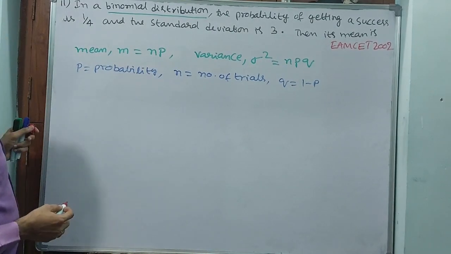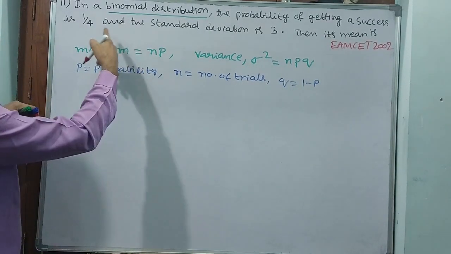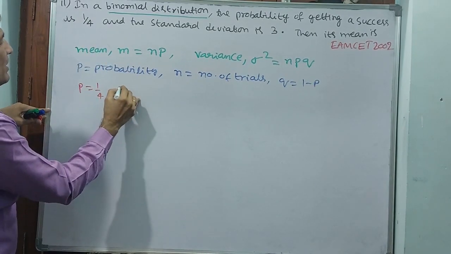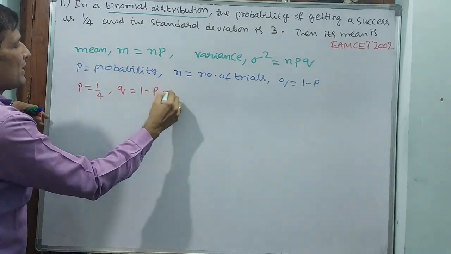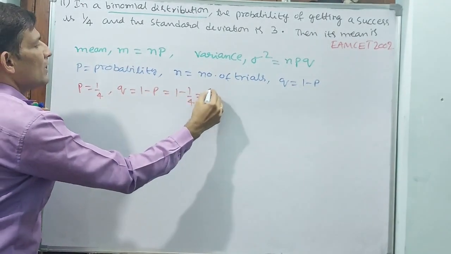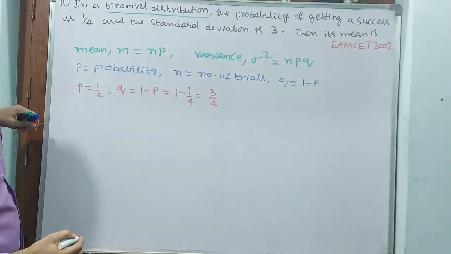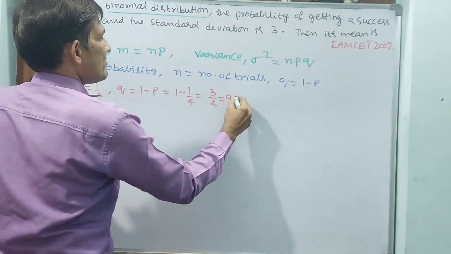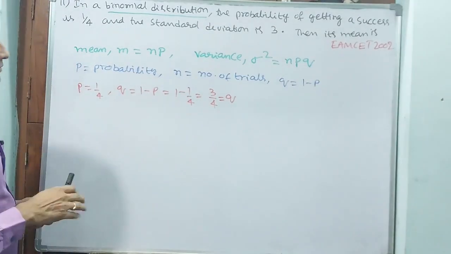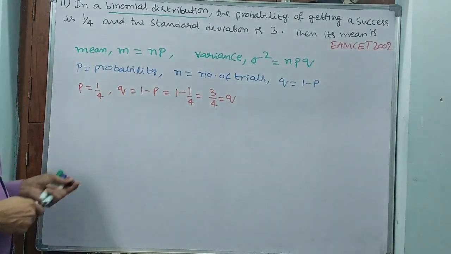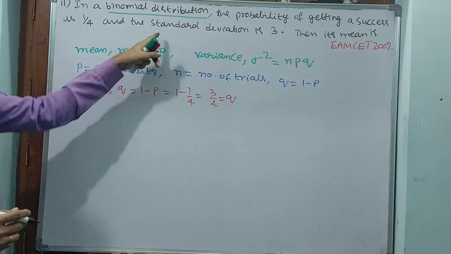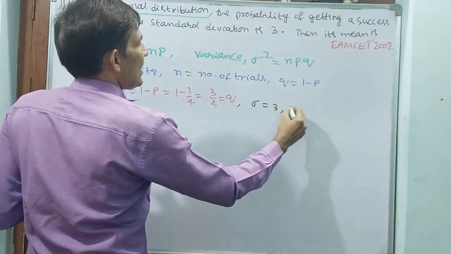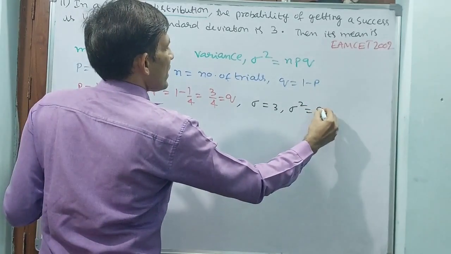That means mean they are asking, but whatever they have given, p is equal to 1 by 4. That means q is equal to 1 minus p, that is equal to 1 minus 1 by 4, that is equal to 3 by 4. q is 3 by 4. What else they have given? They have given standard deviation is equal to 3, or else variance is equal to 3 square, 9.